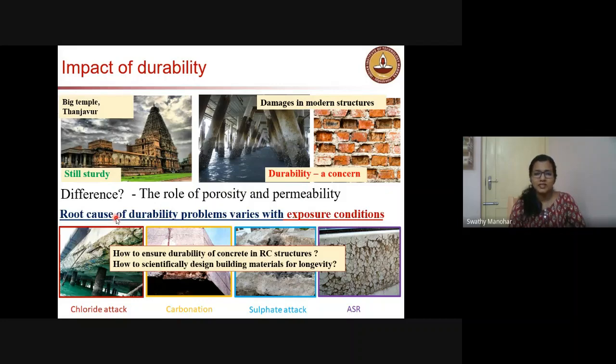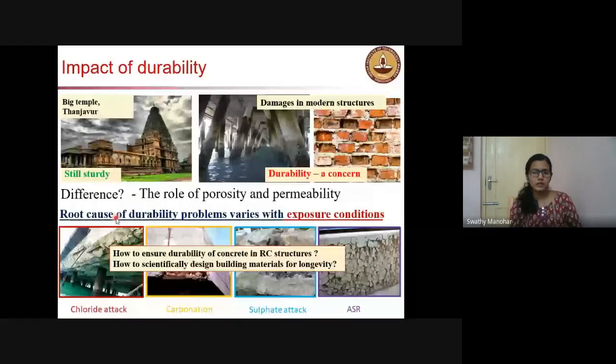So the whole mix design of concrete structures is going to be different from the coming year. We will have classes like, okay, if the structure is within 1 kilometer from the sea, what all the parameters you should be designing for. If it is between 1 to 5 kilometers, 5 to 10 kilometers. So it is more clear how the parameters should be taken. Otherwise, what are we doing now? We just take the maximum water cement ratio limit and the maximum cement content limit. That is going to be changed for the coming years.